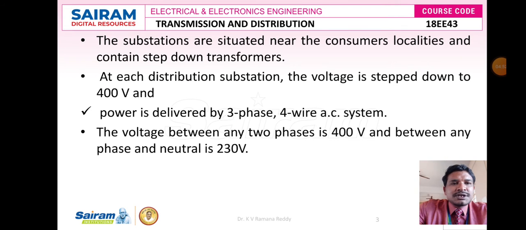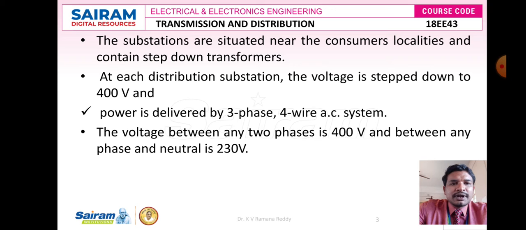So the substations which are near to the distribution system are called distribution substations, which implies that step down transformers are located near the consumer localities. At each distribution substation, the voltage is stepped down to 400 volts and power is delivered as a 3-phase 4-wire AC system.